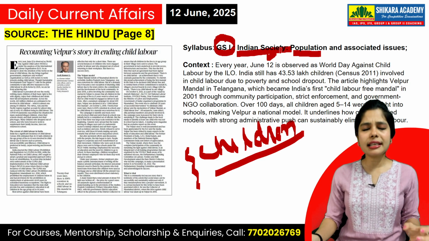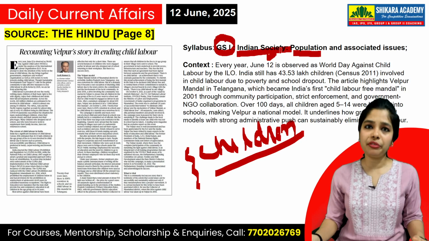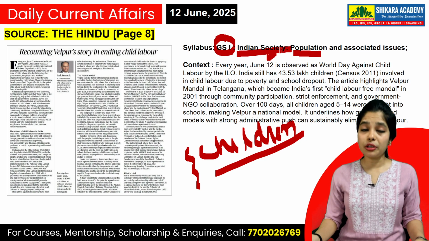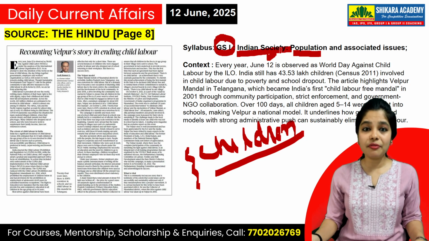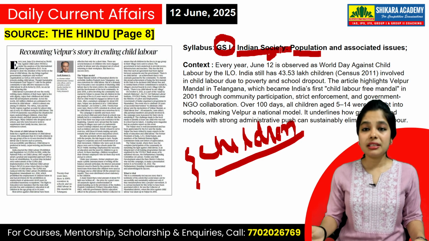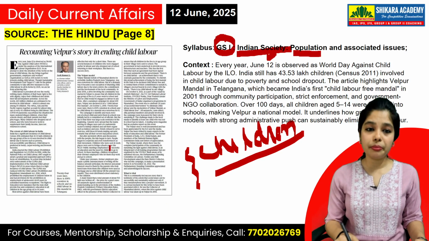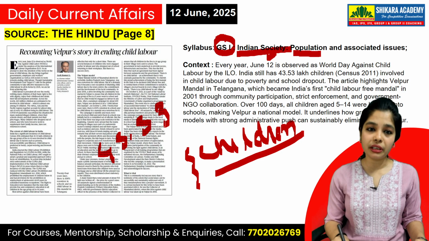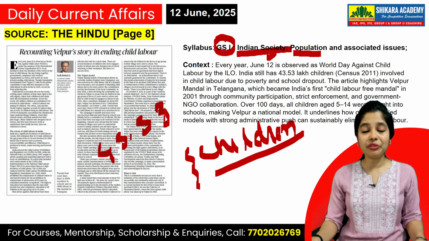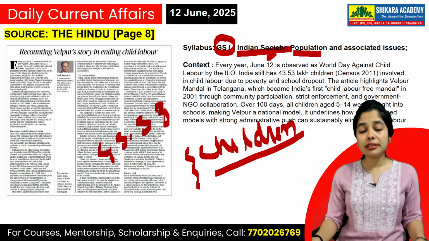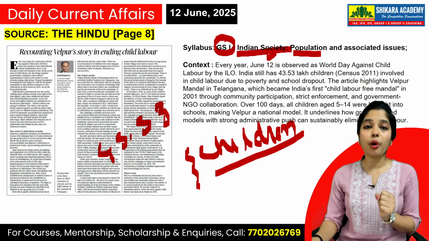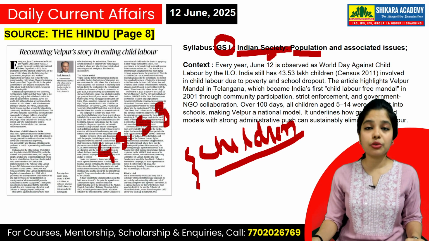So India still has 43.53 lakh children, according to Census 2011, involved in child labor. See, this is such a number. Yes, 45.53 lakh children still are under the problem of child labor. We need to resolve this.